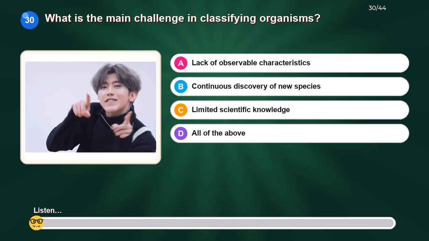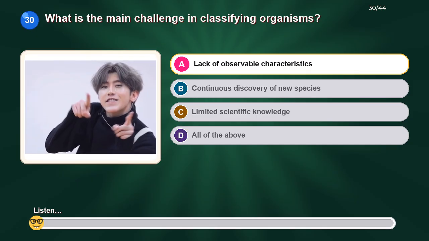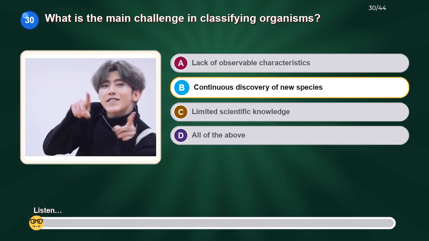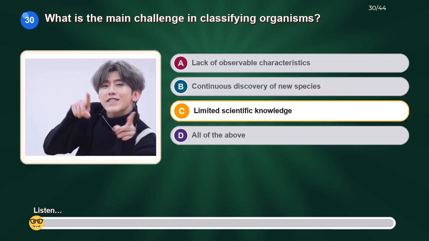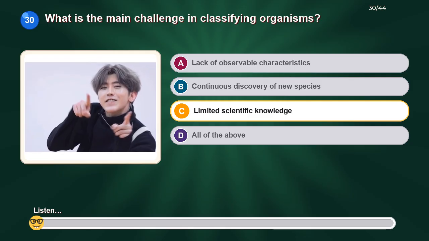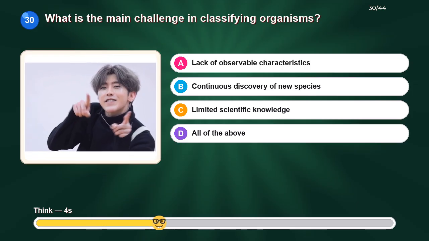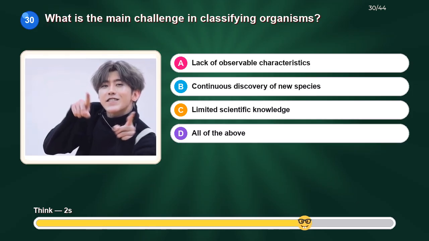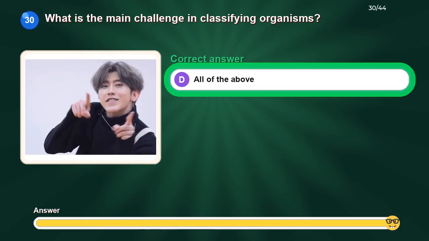What is the main challenge in classifying organisms? Option A, lack of observable characteristics. Option B, continuous discovery of new species. Option C, limited scientific knowledge. Option D, all of the above. The correct answer is all of the above.